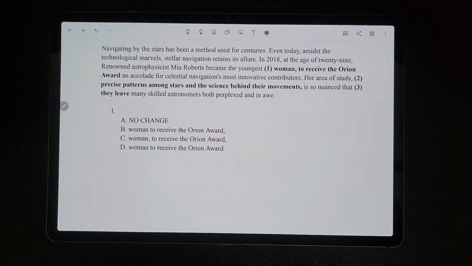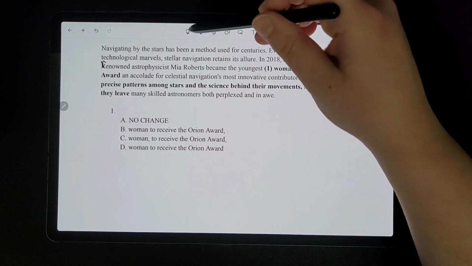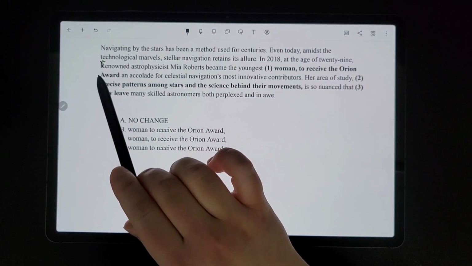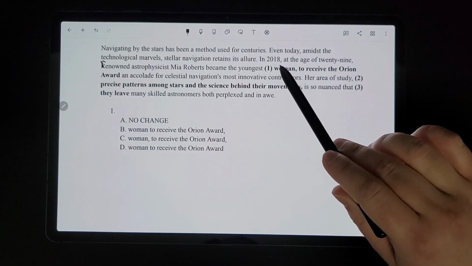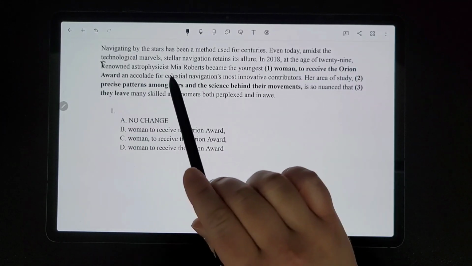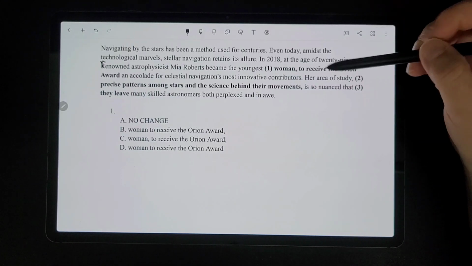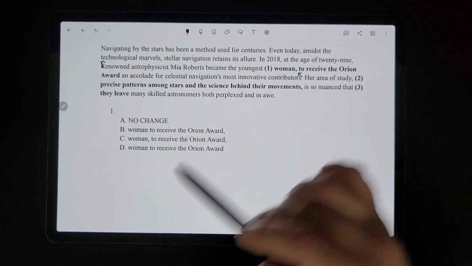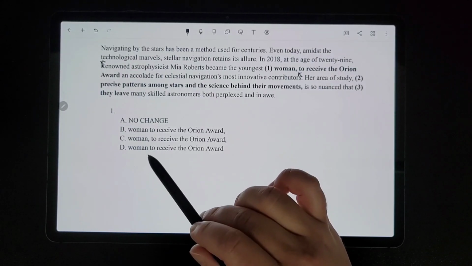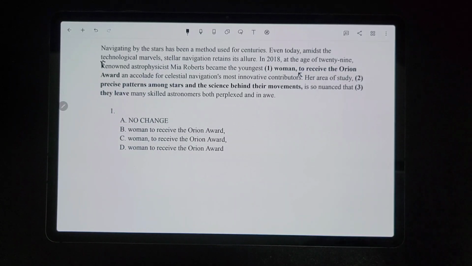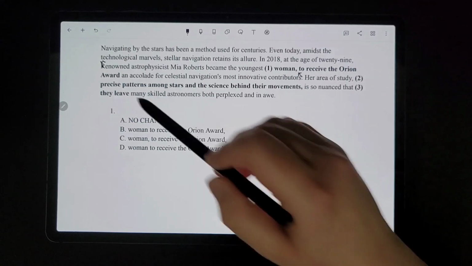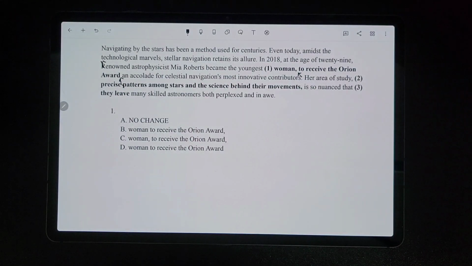Okay, so now let's look at this one. For number 1 here, I caught another typo; that's supposed to be a lowercase r. So: in 2018, at the age of 29, renowned astrophysicist Mia Roberts became the youngest woman to receive the Orion Award, an accolade for celestial navigation's most innovative contributors. We have a comma that seems to be debated, because it's present in half the answer choices and not the other half. So we're deciding if the comma goes there, and also if we need a comma after the word award.